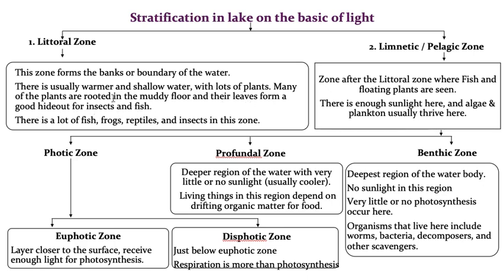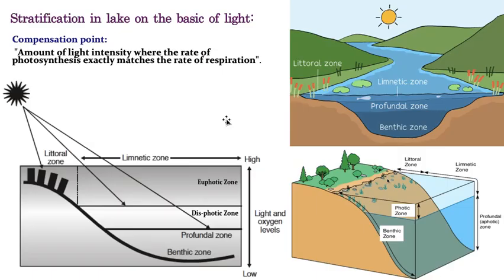Fishes and insects hide themselves between these plants or under the leaves. You can also see lots of fishes, frogs, reptiles and insects in this littoral zone. Students, just for your clarity, again I am showing you. So this is the littoral zone, and here also you can see the littoral zone.